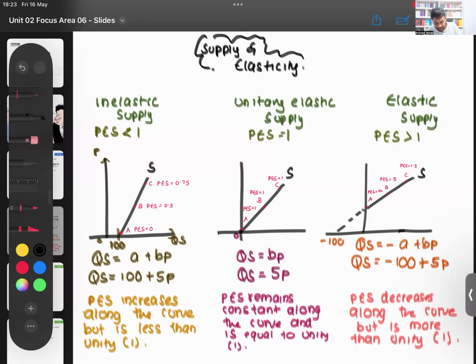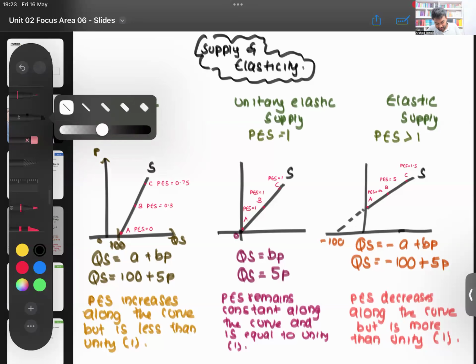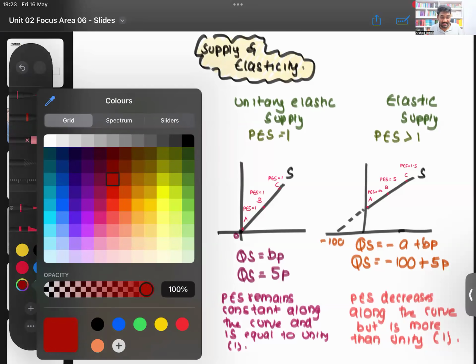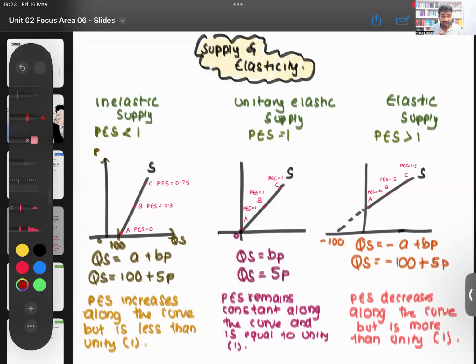So I'll just put a, okay, let me try to make this a little fancy. Okay, so supply and elasticity, highly tested area out there. So you can take a small screenshot to do whatever you want. Make a small note in that past paper tute itself.